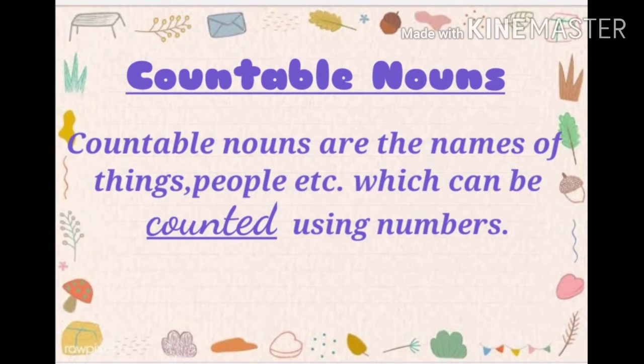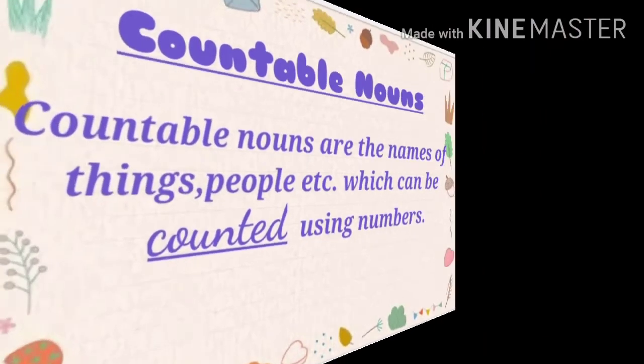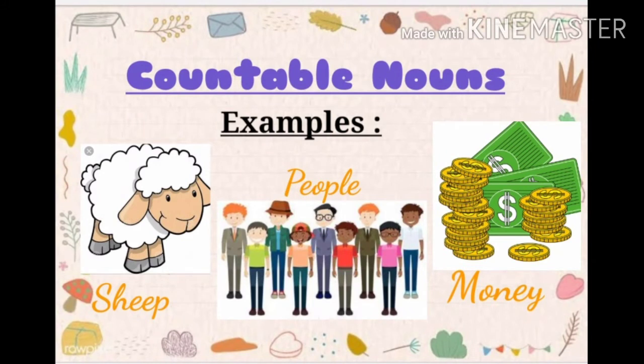Countable nouns are the names of things, people, etc. which can be counted using numbers. As you all know, students, nouns are the naming words, and countable nouns are those nouns that refer to the name of people, places, things or animals which can be counted in numbers. So basically countable nouns are those nouns which can be counted in numbers. For example, sheep, people, money, etc.